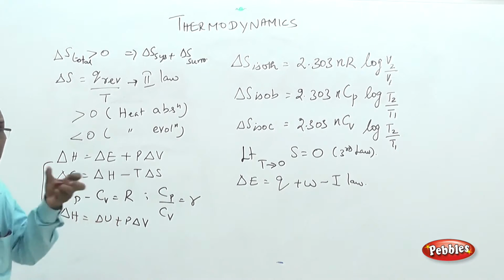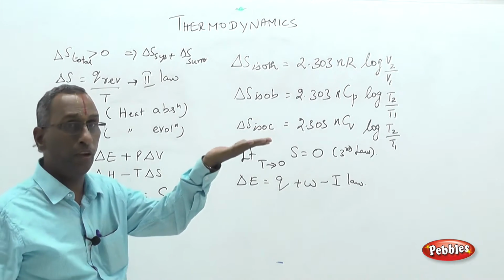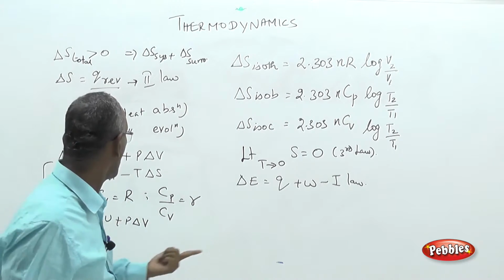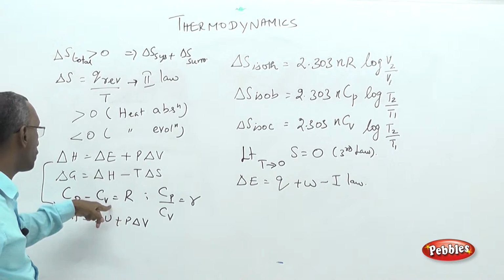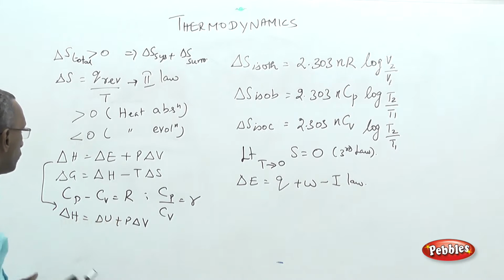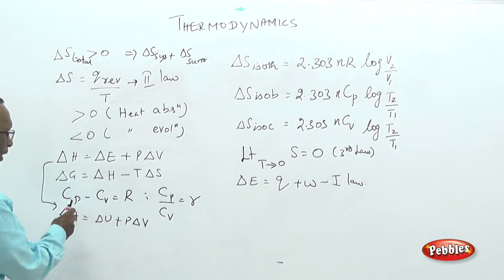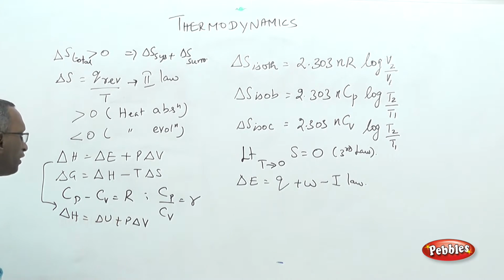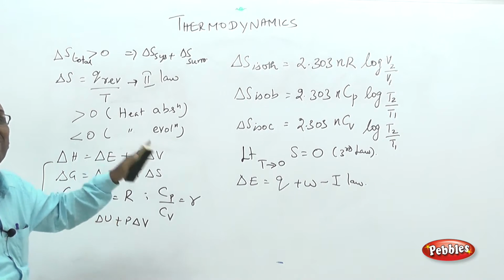It is the heat required by the system to raise the temperature from 15 degrees to 16 degrees for unit mass or unit quantity of the substance, that is called Cp at constant pressure. Heat requirement at constant volume is called Cv, specific heat capacity at constant volume. They are related by this equation. For 1 mole of any ideal gas, Cp minus Cv equals R. All these are applicable only for gaseous systems.